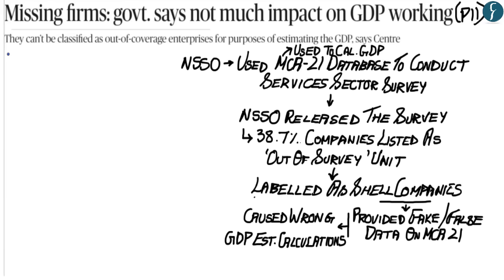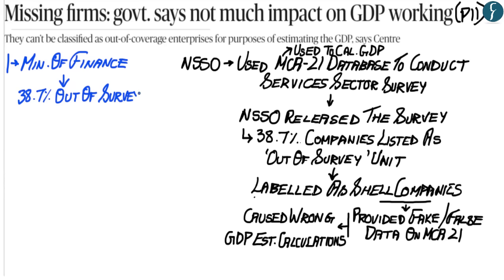Now, the Ministry of Finance has given out a clarification. According to the Ministry of Finance, of these 38.7% out of survey enterprises or companies listed by the NSSO, 21% were out of coverage enterprises which were not required to be included in the NSSO survey.